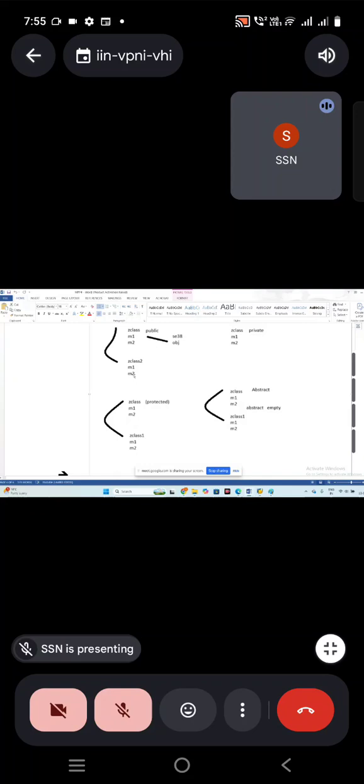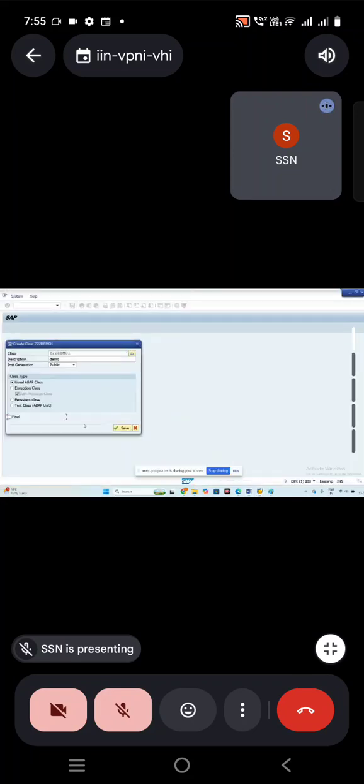Means that is the final class. No derivation for the next classes. Okay. I'm not checking because I want to copy and see. Then click on save.